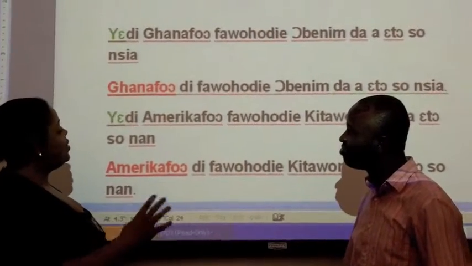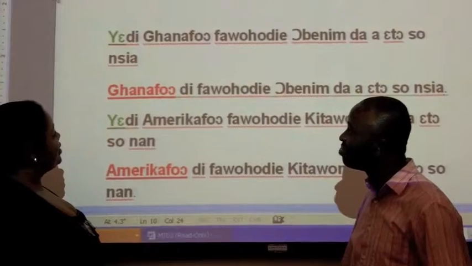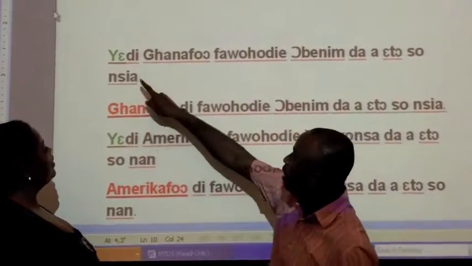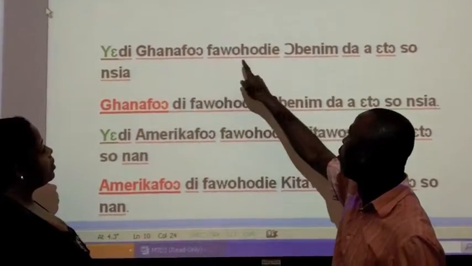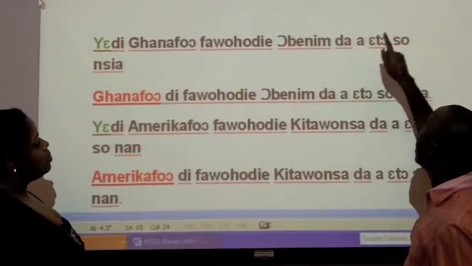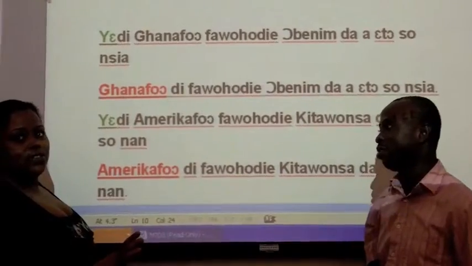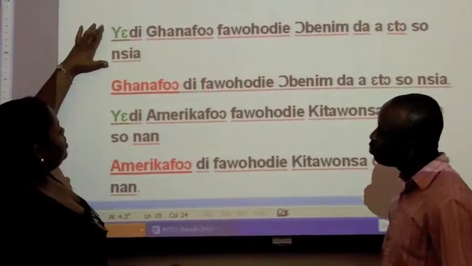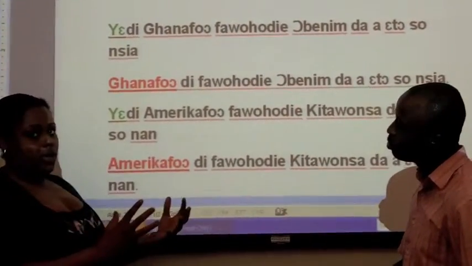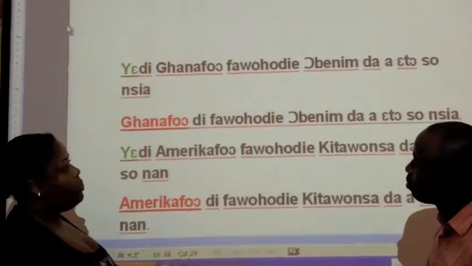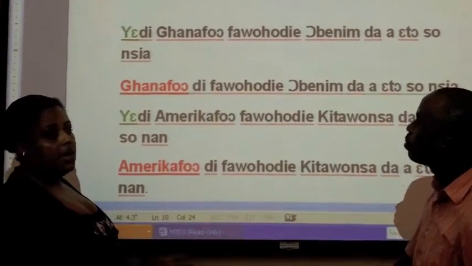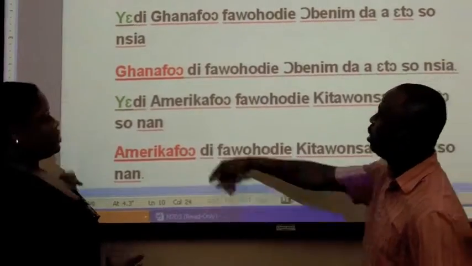So listen carefully as Teacher Kofi says these sentences in Akan. Yedi Ghana for fa hudie obenim da a etoso nsia. I'll provide the English translation too, which is, in this case, people celebrate the Ghanaian independence on March 6th, in comparison to this next sentence.